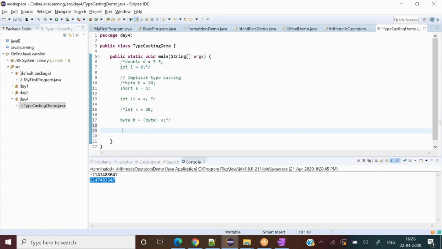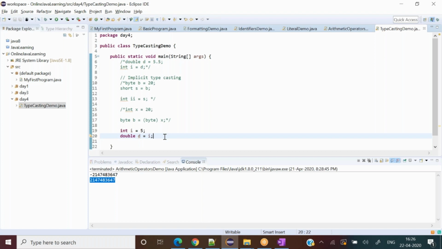So I write int i equal to 5, and then double d equal to i. They don't belong to the same family, but they fall into the number itself. But we are going from the smaller to the bigger container, so there is no problem. We don't have to do anything.